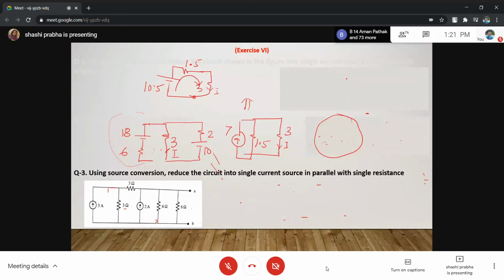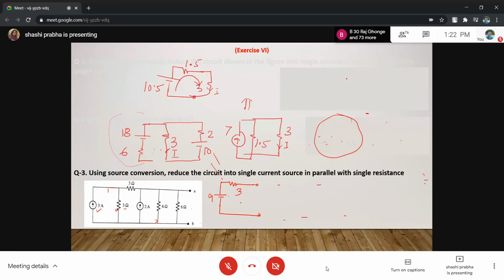अभी क्या करेंगे? कहाँ से start करना है? Where you find current source is in parallel or voltage source is in series? Can you convert this 3 and 3 into voltage source? Yes. First conversion will be positive polarity is towards the arrow. So this 3 and 3 will be 9, and this resistance is also in series. This way also you can put.